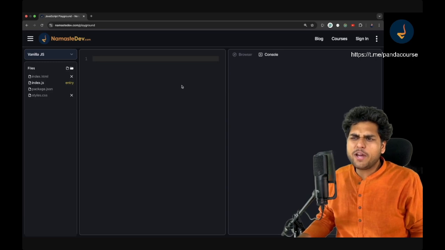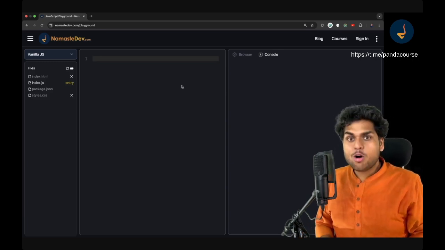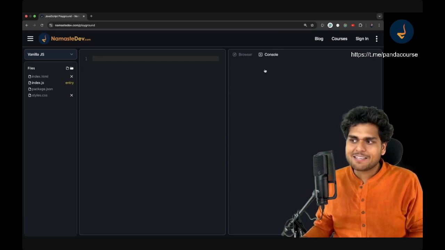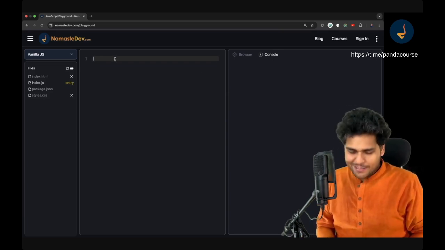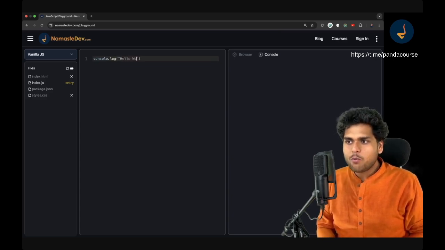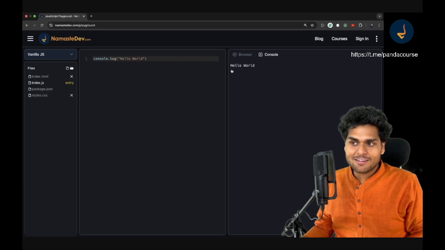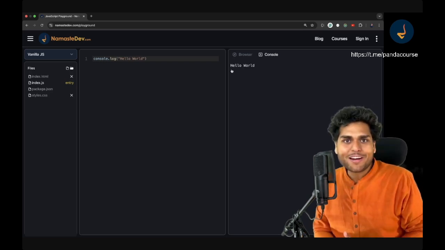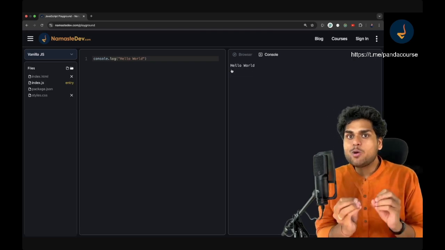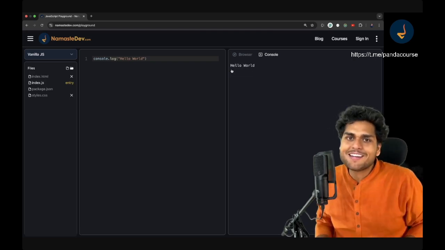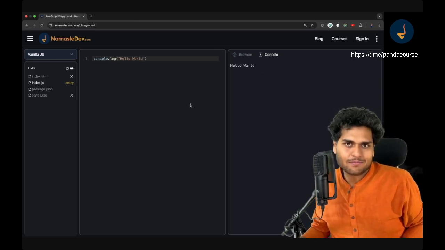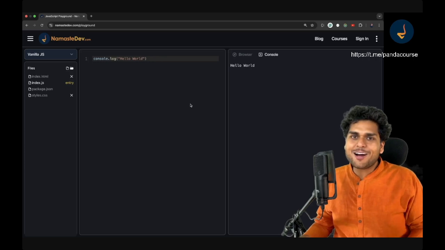So let's get started, very basics. Let's see how to write console.log. There is a function, so if you have to print something onto the console, there is a statement that you can write, console.log, and over here, if you write in double quotes, hello world, it prints hello world onto the console. So the first program that you will ever write in any language is printing hello world onto the console, or getting hello world as the output. And this is the program we have already written in JavaScript. If you do console.log hello world, it prints over here. Okay, got it, my dear friends? So this is how you write your first program.